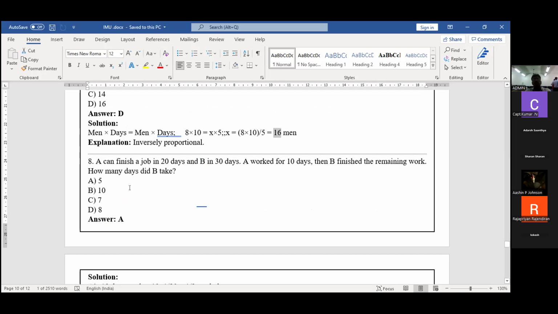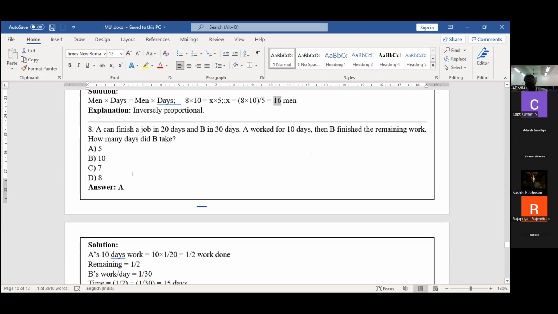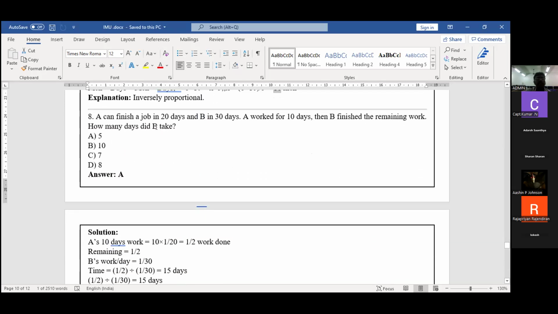Okay. One more problem. A can finish the job in 20 days and B can finish the job in 30 days. A works for the first 10 days. First listen. For the first 10 days, A works. After that, B will finish the remaining work. How many days will B take?